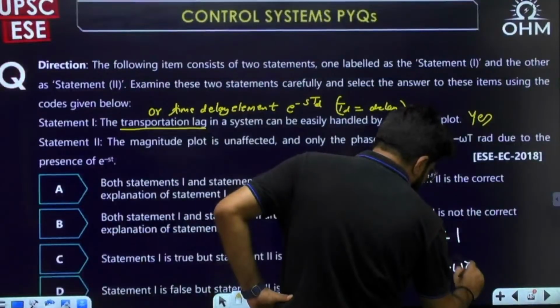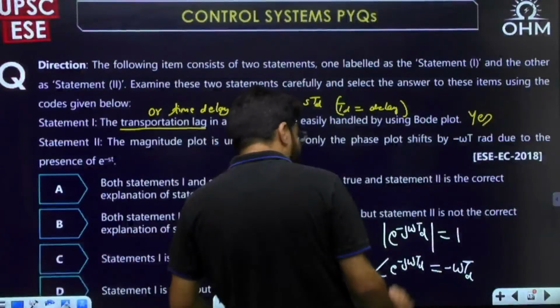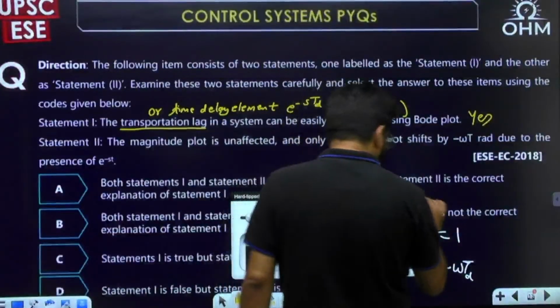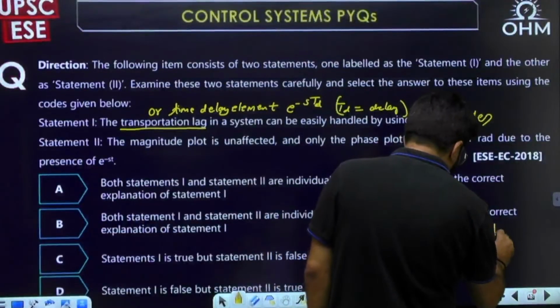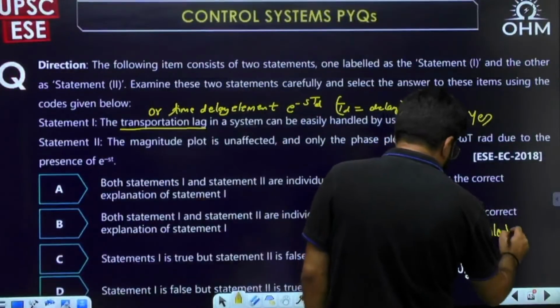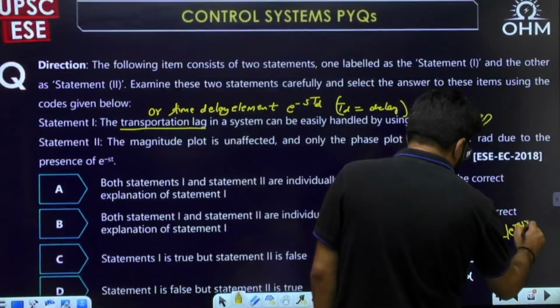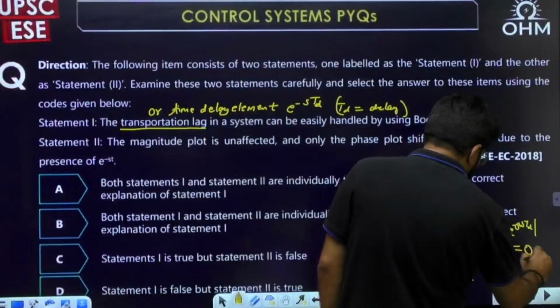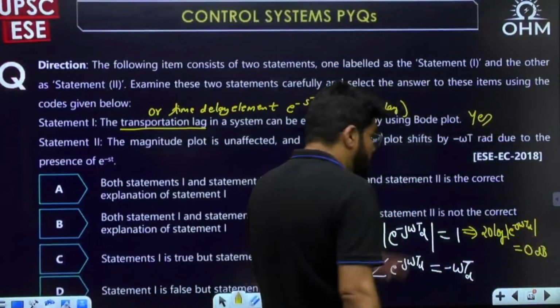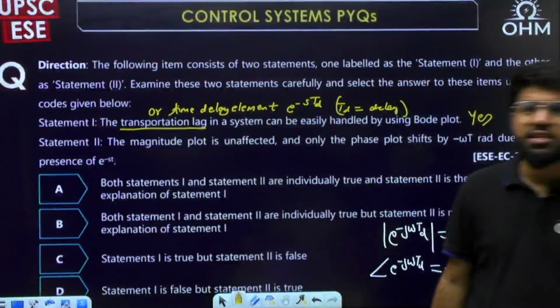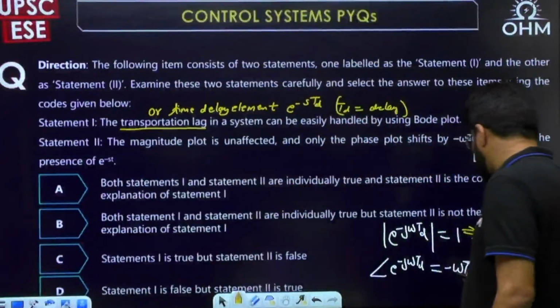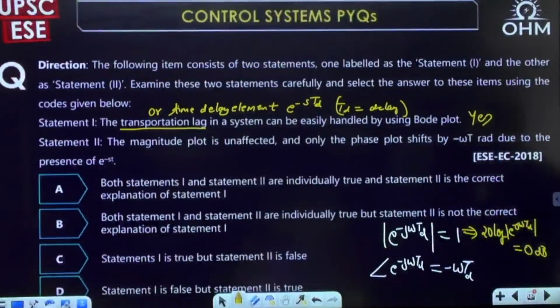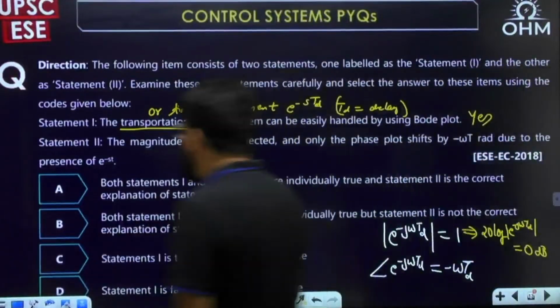Minus omega T_d. But when you convert to decibel, the absolute magnitude is 1. Once we go to Bode plot, we need the decibel, logarithmic scale, and this becomes 0 dB, and hence the Bode magnitude plot is unaffected. Only there is a shift in the phase plot. The magnitude plot is unaffected and the phase plot shifts by minus omega T due to the presence of e power minus sT.